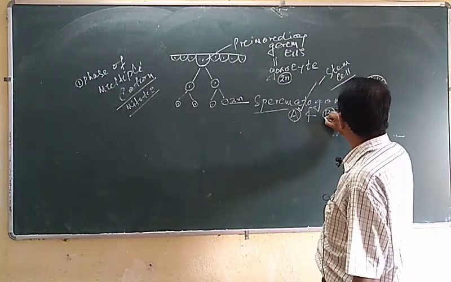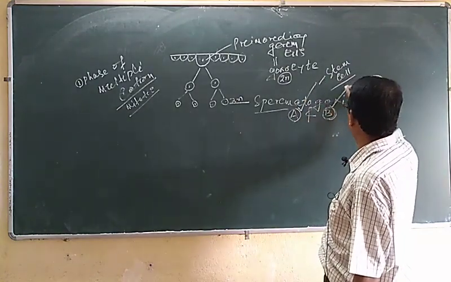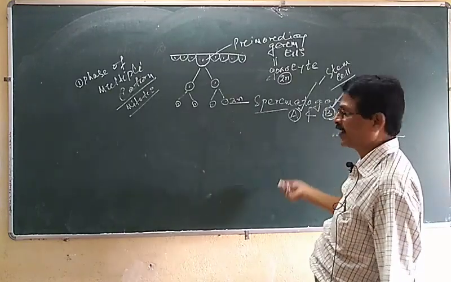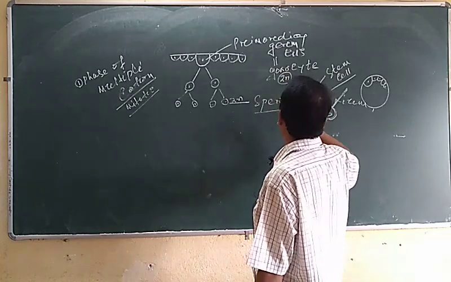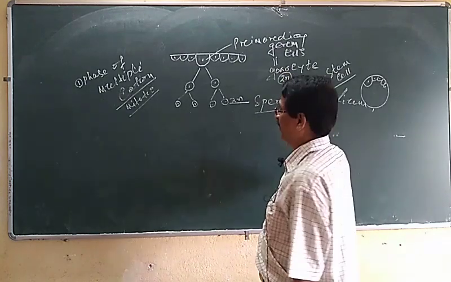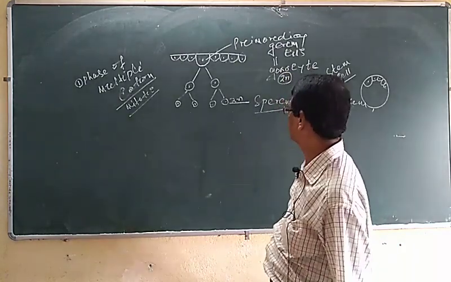But spermatogonia B follow the next phase of spermatogenesis, which is called the growth phase.